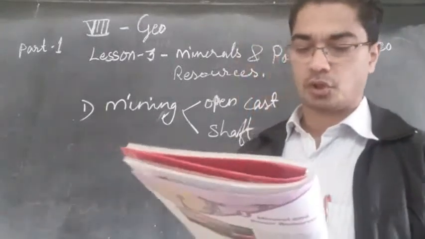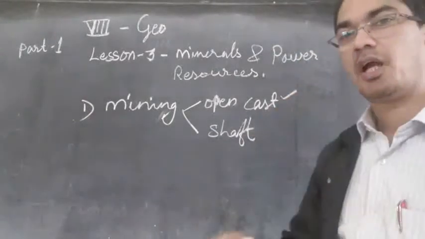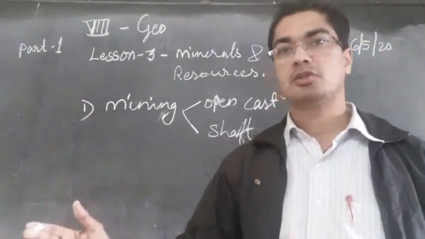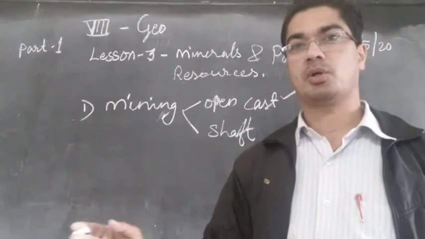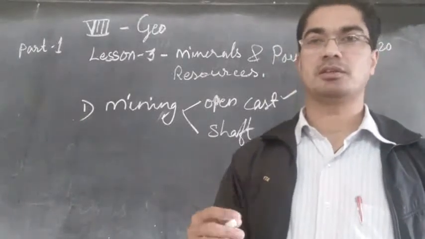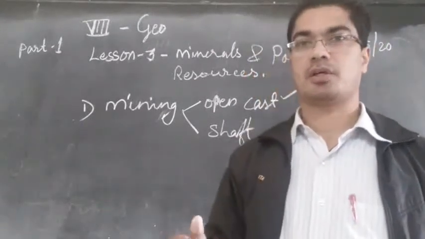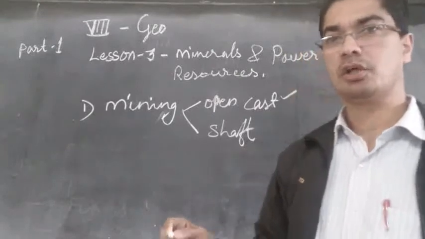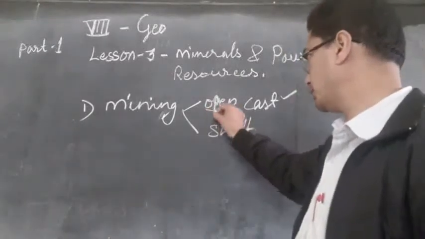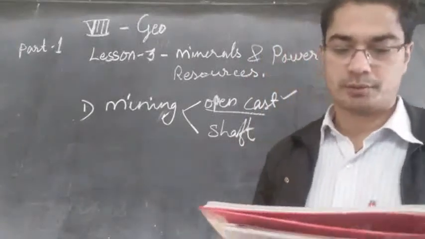And this is known as open cast mining. So by removing the top soil of the rock and trying to take out the mineral from the rock, first we have to identify the rock by removing the soil. That is called open cast. By opening the earth, we find out the rock.